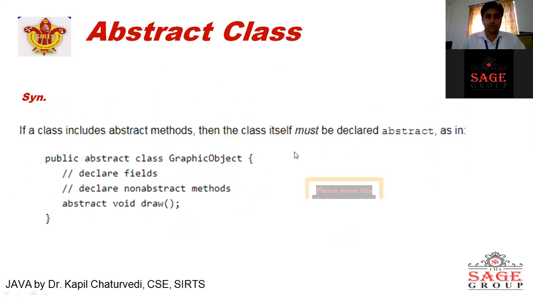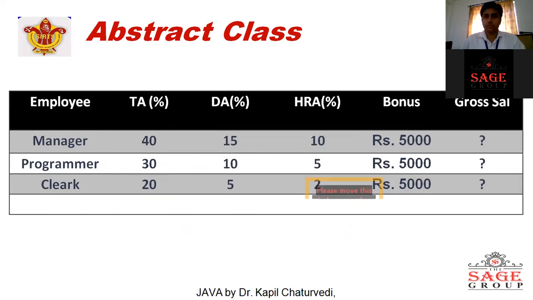One real-time scenario that I'm giving you to implement is a mini project, a minor project, in which you will have to calculate the payroll of employees, where the categories of employees are manager, programmer, and clerk. And whenever you calculate the salary of these designated employees, you will have to calculate on these criteria.